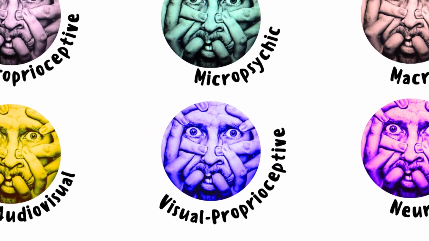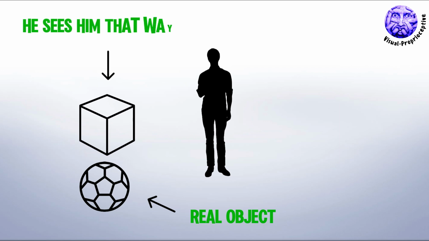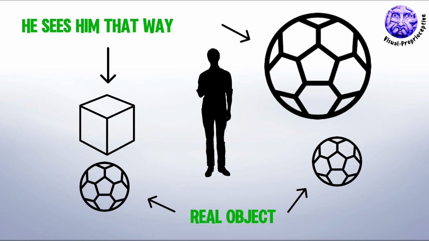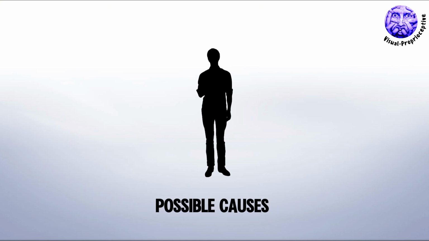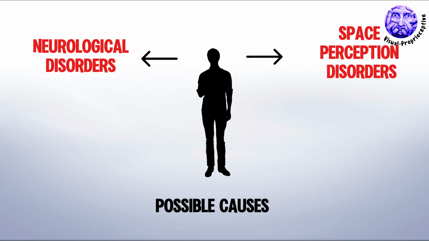Visual-proprioceptive hallucinations involve distortion in the perception of object sizes and shapes. A person might see objects that appear changed in size or shape, such as being significantly larger or smaller. Causes can be linked to neurological disorders or disruptions in spatial perception.